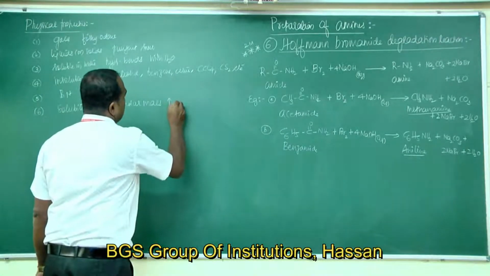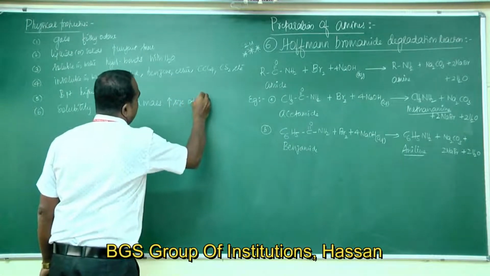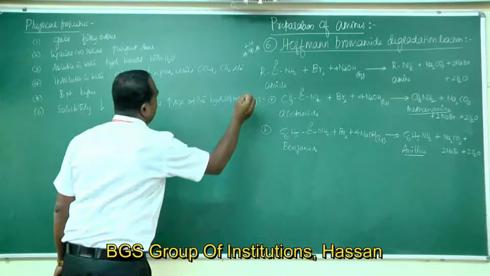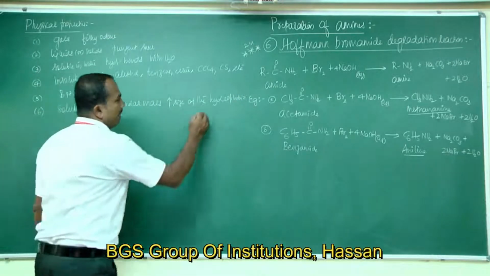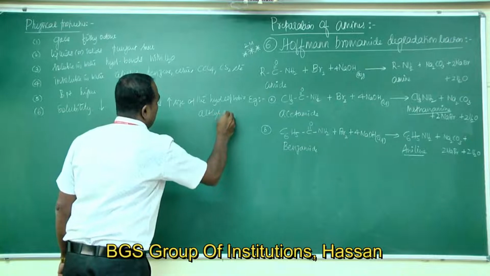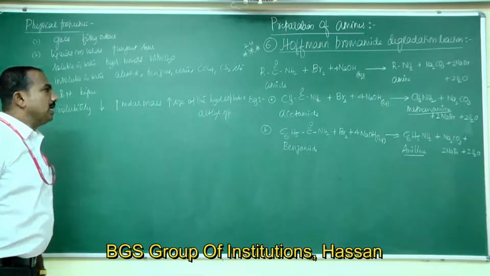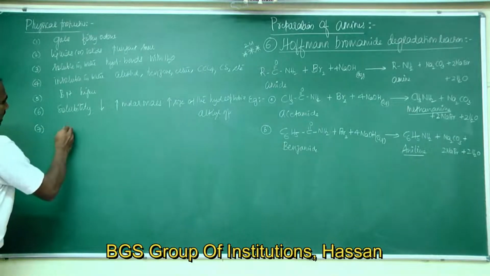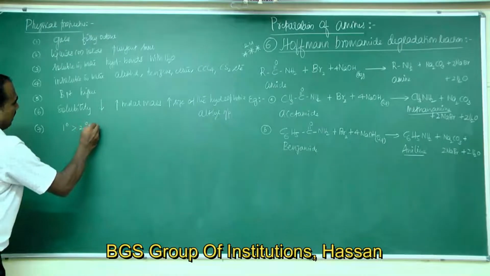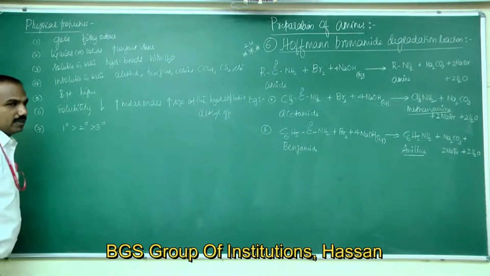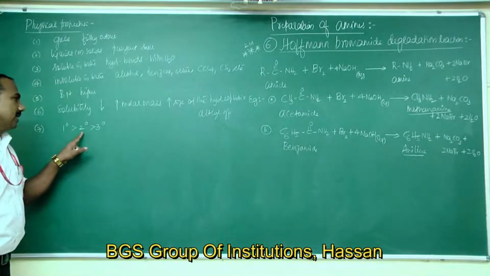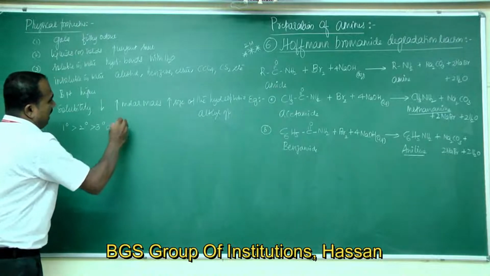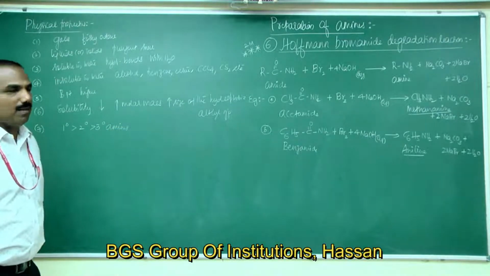Therefore, solubility of amines is in the order primary amines greater than secondary amines greater than tertiary amines. This is the order of solubility of amines.